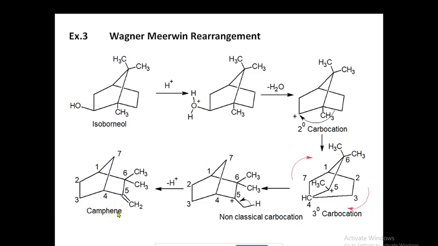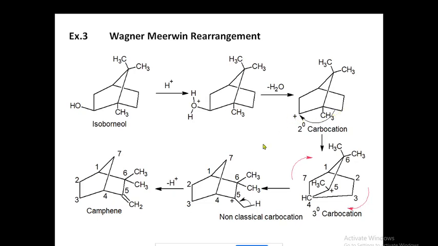Name of this compound is camphene. So isoborneol is converted to camphene here. So this is about the Wagner-Meerwein rearrangement. One of the very important reactions, which involves the bond migration. Here is the bond migration.